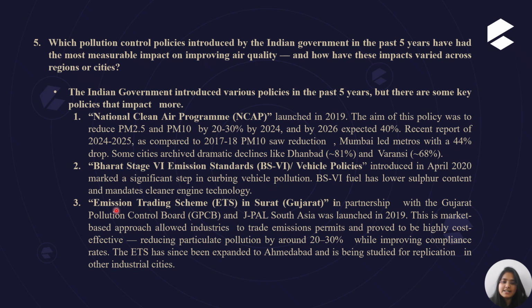The third is the Emission Trading Scheme (ETS) in Surat, Gujarat. This scheme, in partnership with the Gujarat Pollution Control Board and JPAL South Asia, was launched in 2019. This is a market-based approach that allows industry to trade emission permits and proved to be highly cost effective, reducing particulate pollution by around 20 to 30% while improving the compliance rate. The ETS has since been expanded to Ahmedabad and is being studied for replication in other industrial cities.